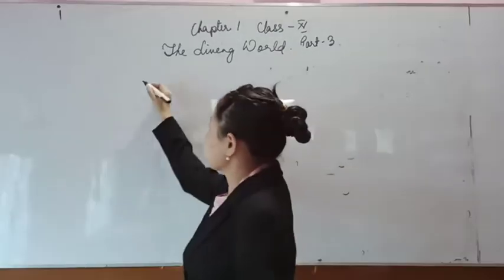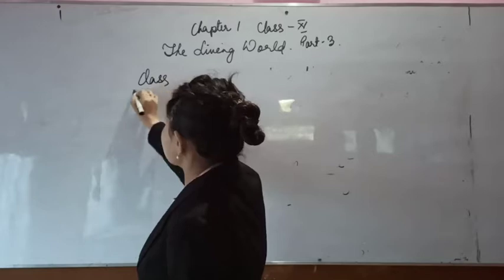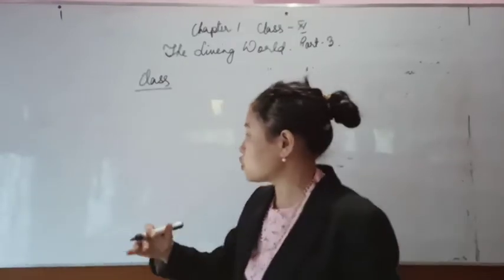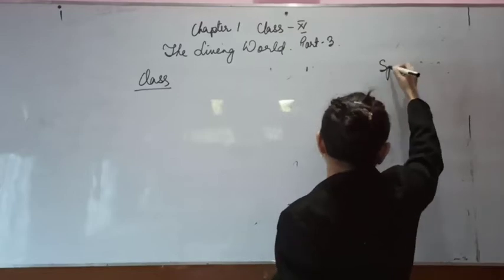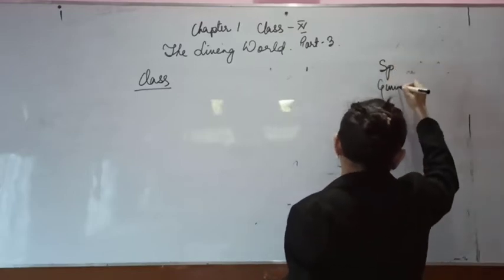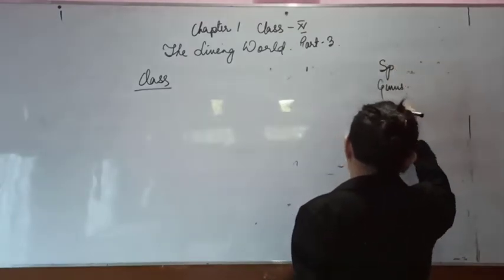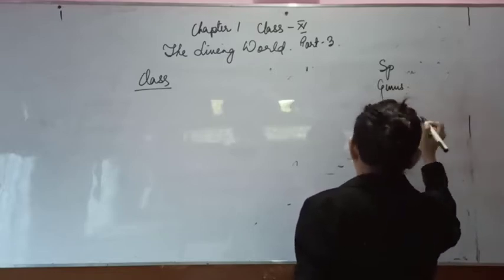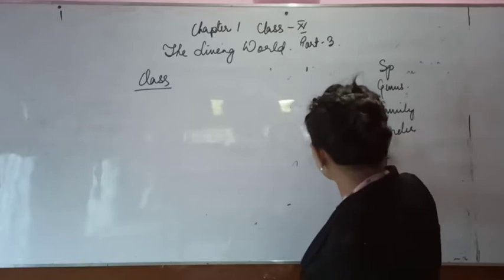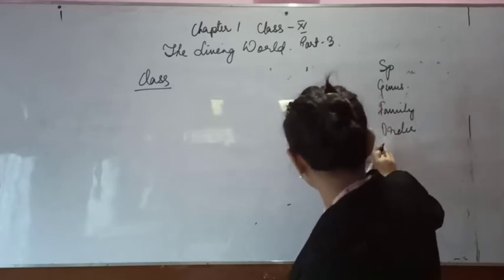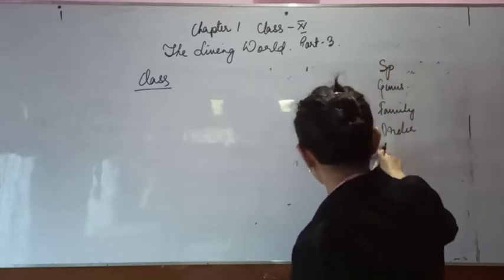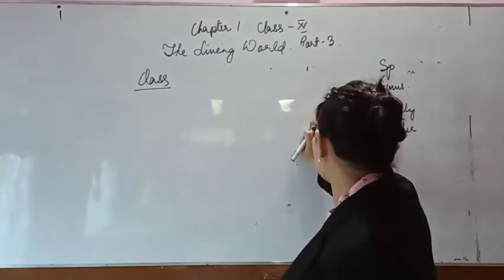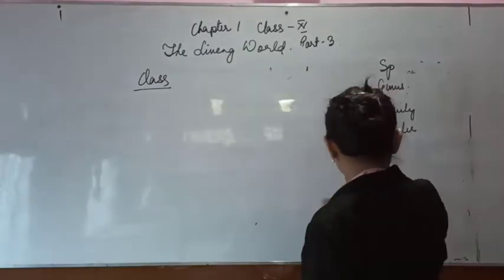It is class. Just a recap: species, genus, family, and order. Up to here we have reached, and you can see that as you go from species to order, the number of similar characters decreases.